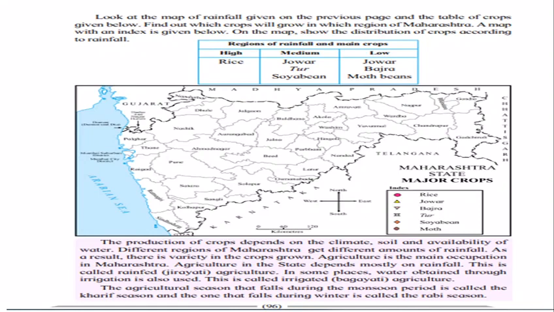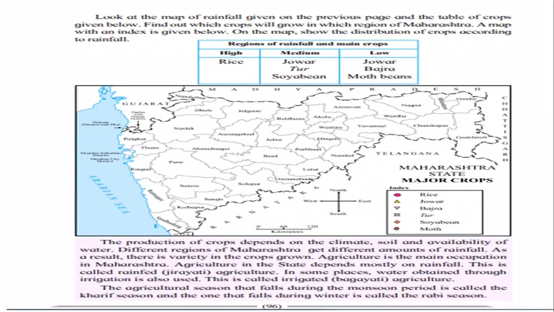Regions with low rainfall grow jowar, bajra, moong beans. See the map. Low rainfall regions are Dhule, Ahmednagar, some part of Pune, Satara, Sangli. Students, you can show this on the map on page 96.